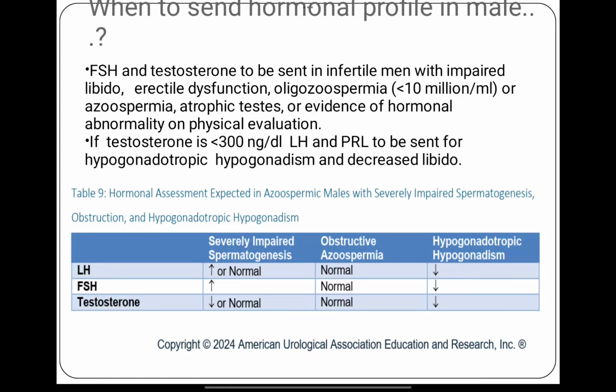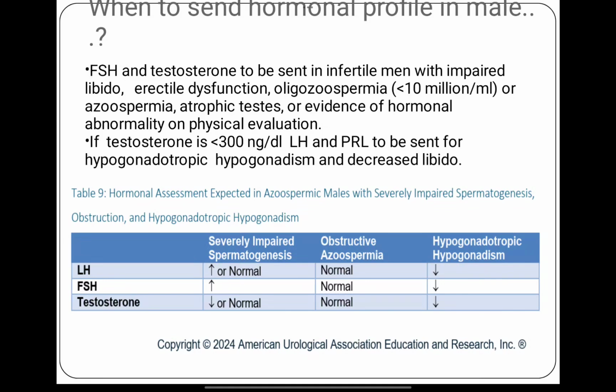Now, when to send the hormonal profile in males. FSH and testosterone are to be sent in infertile men with impaired libido, erectile dysfunction, oligospermia, azoospermia, smaller testes, and when there is evidence of hormonal abnormality on the physical evaluation. If the testosterone is lower, less than 300 nanogram per deciliter, LH and prolactin are to be sent for hypogonadotropic hypogonadism and decreased